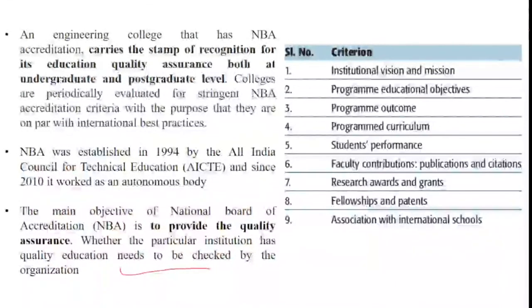These are the criteria for NBA: vision and mission, program educational objectives, outcomes, curriculum, performance, publications and citations, awards, fellowships and association with international schools. So these are the pointers to be kept in mind with respect to NBA.